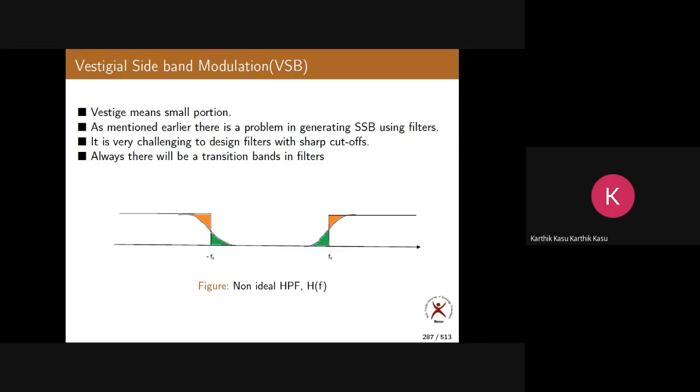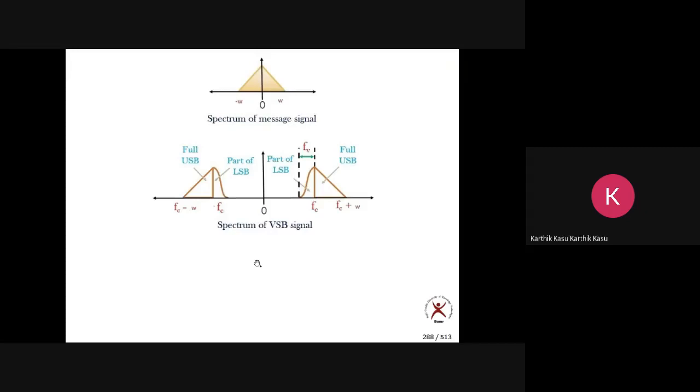What does that mean? Can you analyze it? What do you mean by H of f minus fc plus H of f plus fc? After the class, draw this figure: shift towards the right by fc and shift towards the left by fc. Observe what it means when H of f minus fc plus H of f plus fc equals 1. You must tell me in the next class. Now that is about vestigial sideband modulation.